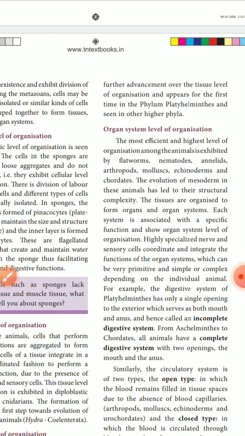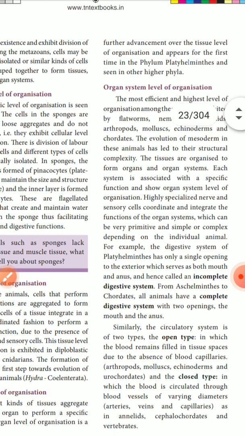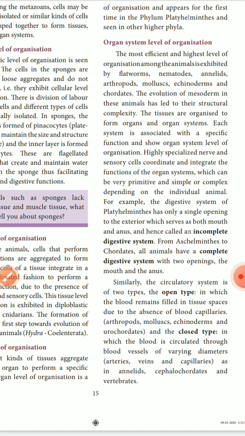So the evolution of mesoderm in these animals leads to structural complexity. The tissues organize to form an organ and organ system. Each system is associated with a specific function, showing the organ system level of organization. In platyhelminthes there is only a single opening. In organ and organ system organization, it is simple or complex depending upon the individual animal.